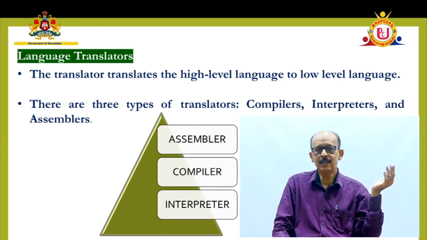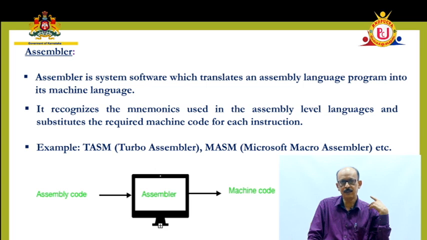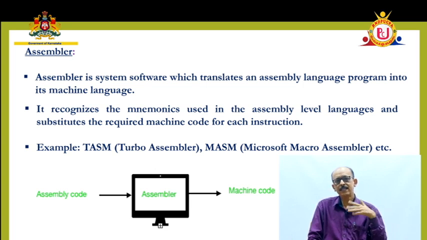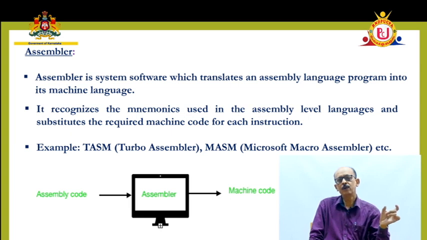Next, let's talk about the assembler. I have already mentioned about the assembler. This assembler is used to convert the assembly level language to machine level language. And compared to high level language, assembly level language can be converted into machine level language at a higher speed. Fast conversion will be there.